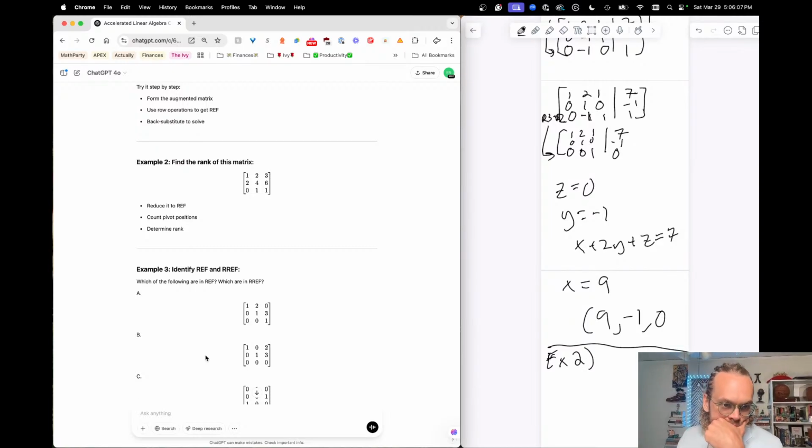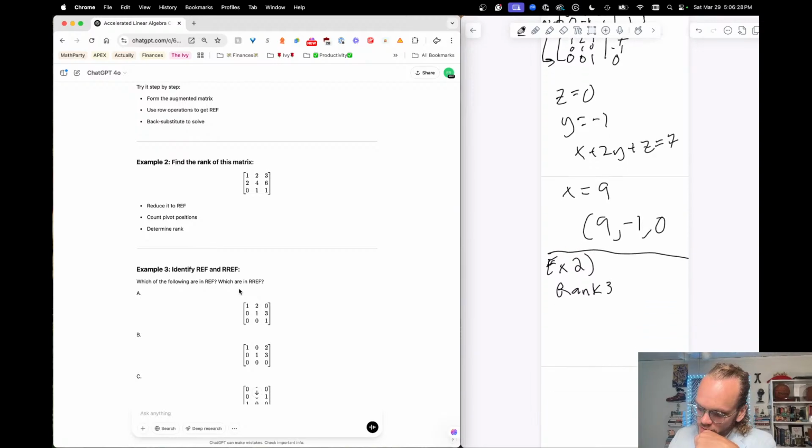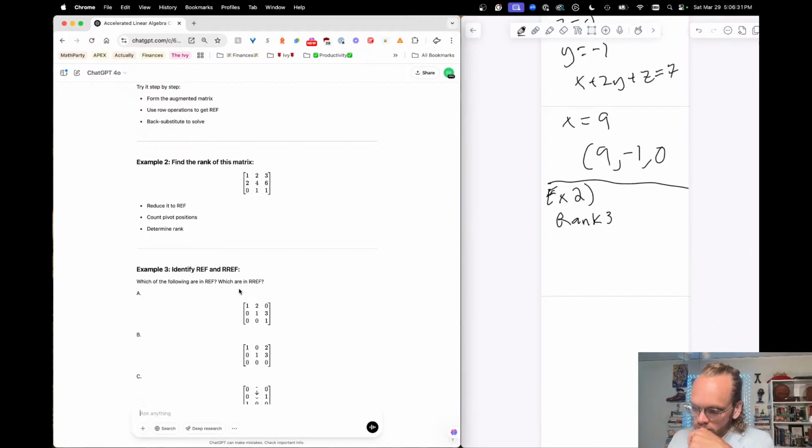Example 2. Find the rank of this matrix. So the rank of this matrix, I think, is rank 1 because, no, is it rank 3? I thought it was rank 1 just because of that third row, but maybe all 3 rows count. Count the pivot positions, reduce to row echelon form. But I can do that. I should get a lot quicker as I practice. So 1, 2, 3, 2, 4, 6, 0, 1, 1.